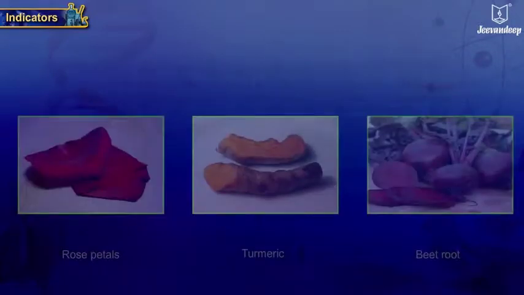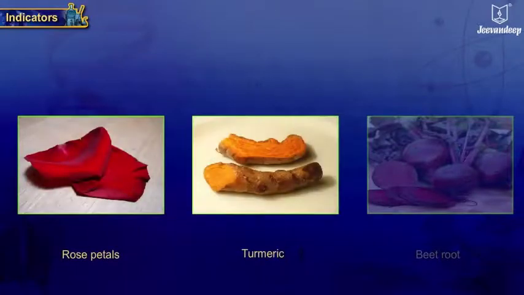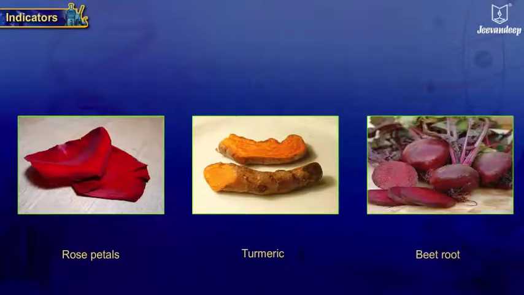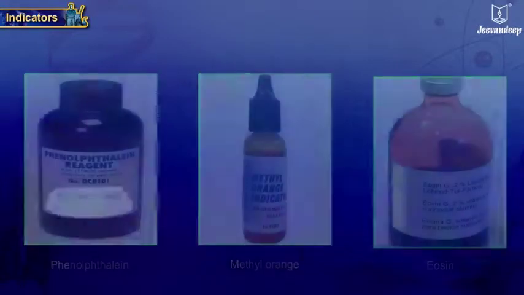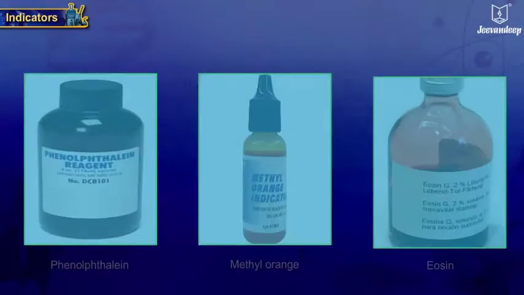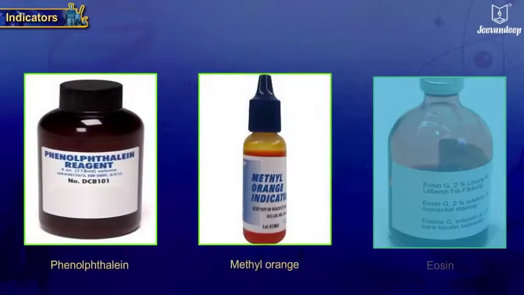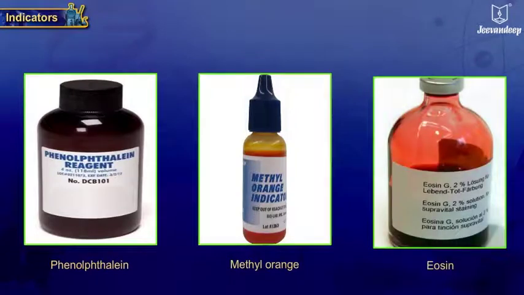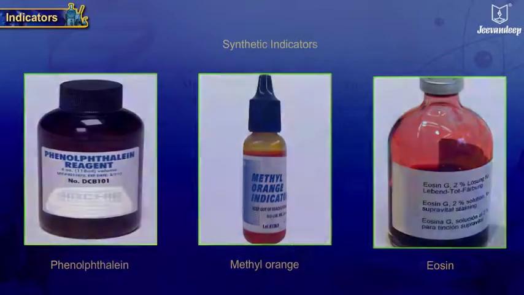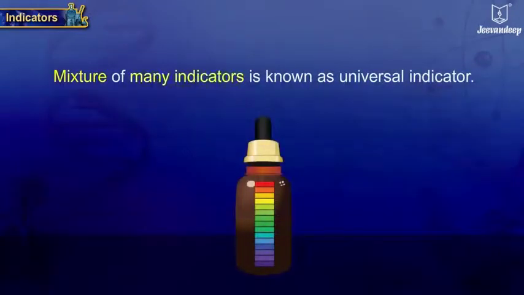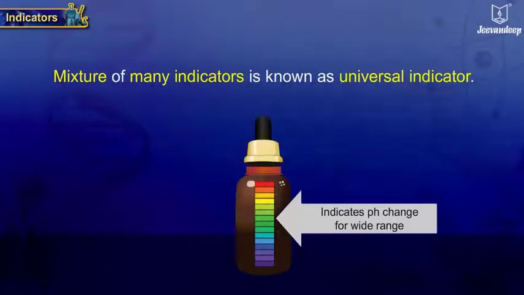These can be natural substances such as rose petals, turmeric, beetroot, etc., termed as natural indicators, or chemical substances such as phenolphthalein, methyl orange, eosin, etc., termed as synthetic indicators. Mixture of many indicators is known as universal indicator.